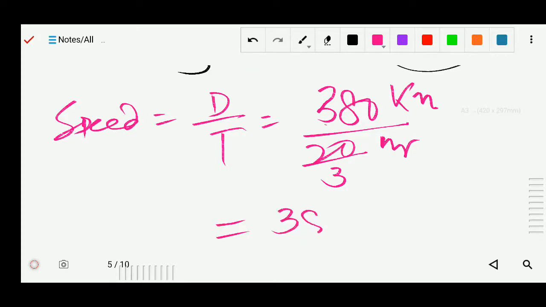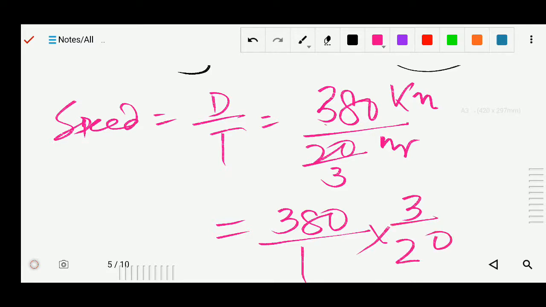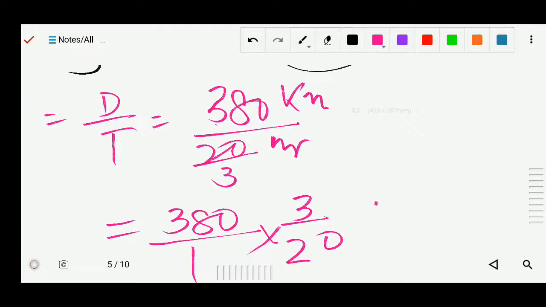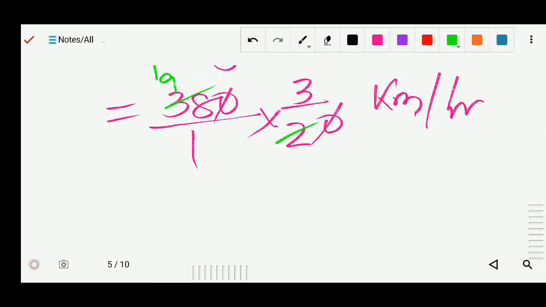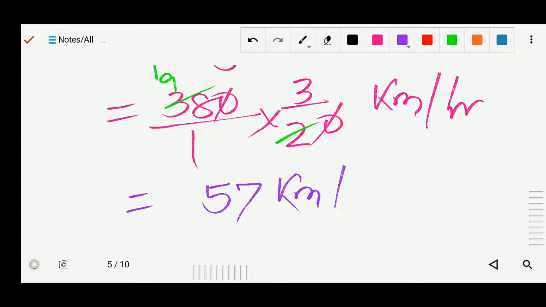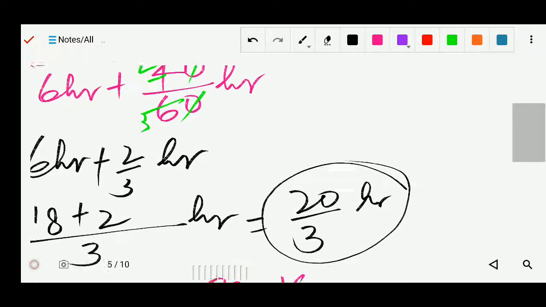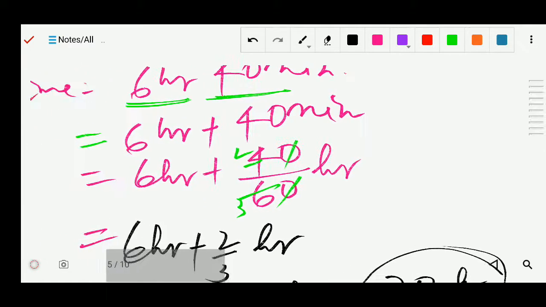So we can write 380 by 1, and its reciprocal will be 3 by 20, and this speed is in kilometer per hour. So now this 0 cancels, also 2 19 times, so 19 3 is 57, so your answer is 57 kilometer per hour.